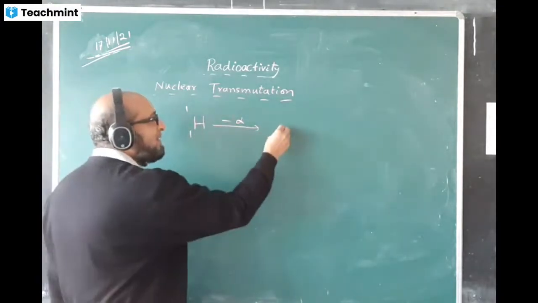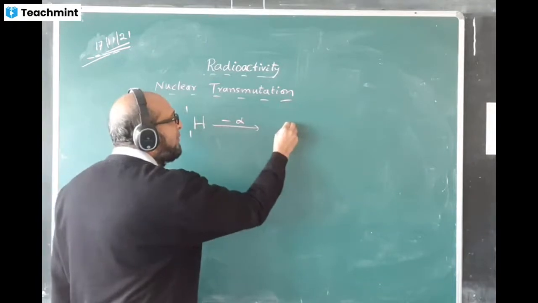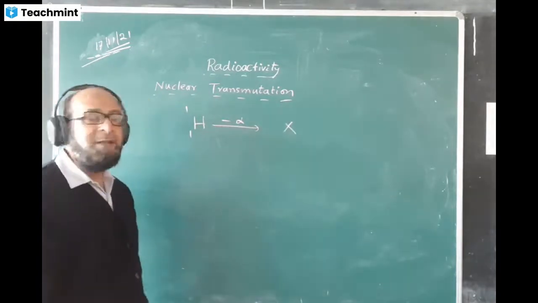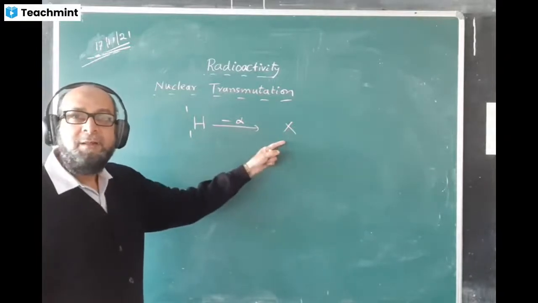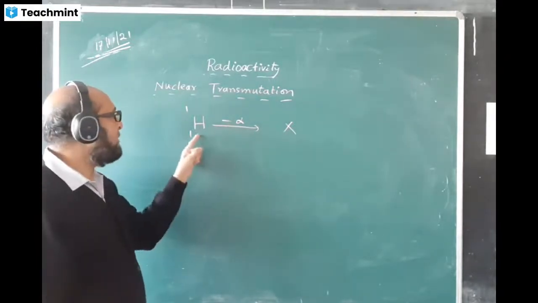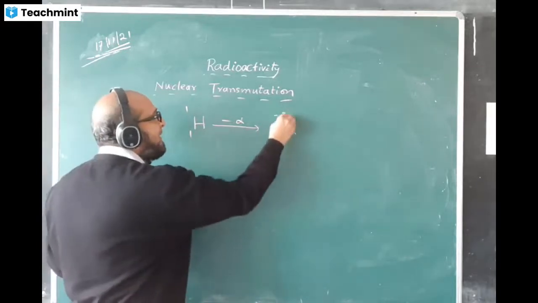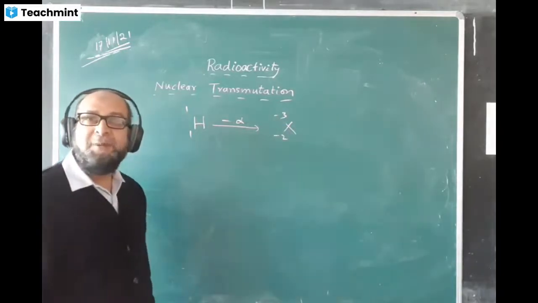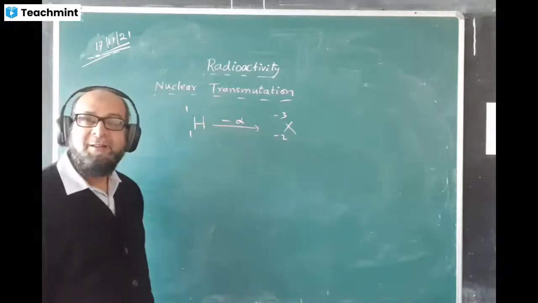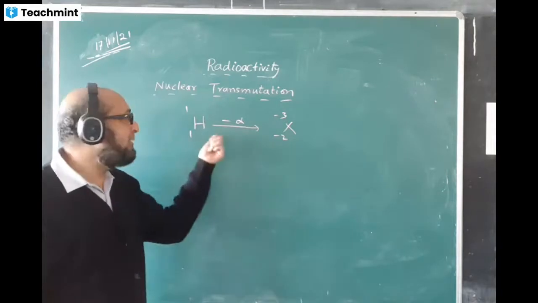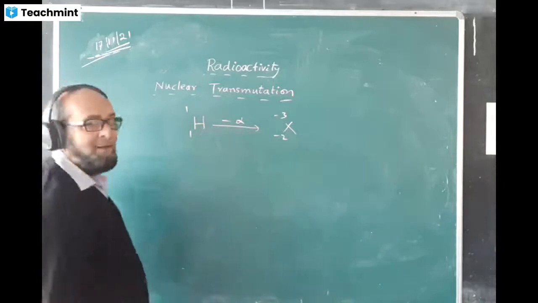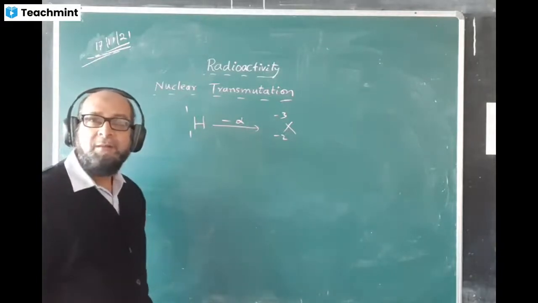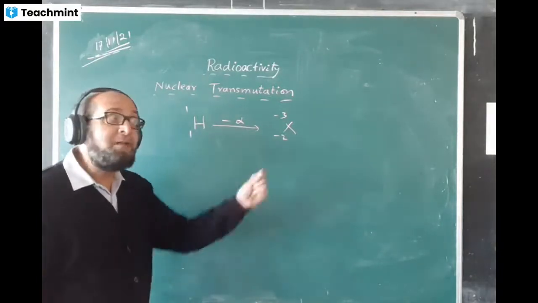Helium will change into something else. Suppose helium is changing into maybe X, Y, anything. What answer will come now here and here? Tell me the answer. What answer would you expect? Alpha particle is 2, so this will become -2 and this will become -3. Can atomic number, mass number ever be negative? No, sir. That is why a hydrogen nucleus cannot emit an alpha particle, because the mass of hydrogen is too less to emit any alpha particle, because the mass of an alpha particle is more.